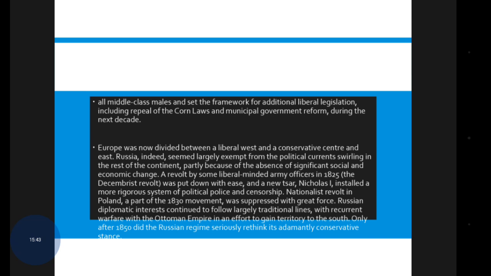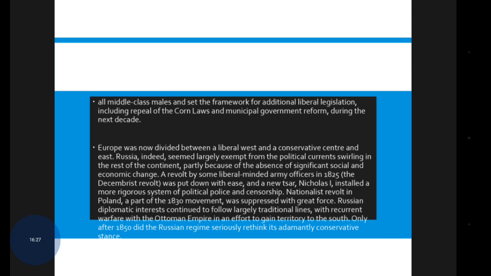Europe was now divided between a liberal west and a conservative center and east. Russia indeed seemed largely exempt from the political currents swirling in the rest of the continent, partly because of the absence of significant social and economic change. A revolt by some liberal-minded army officers in 1825 was put down with ease, and the new Tsar, Nicholas I, installed a more rigorous system of political police and censorship.